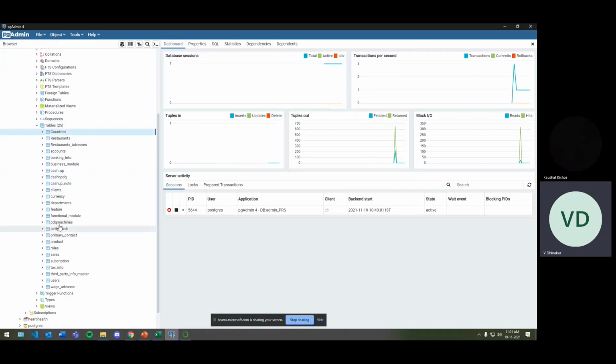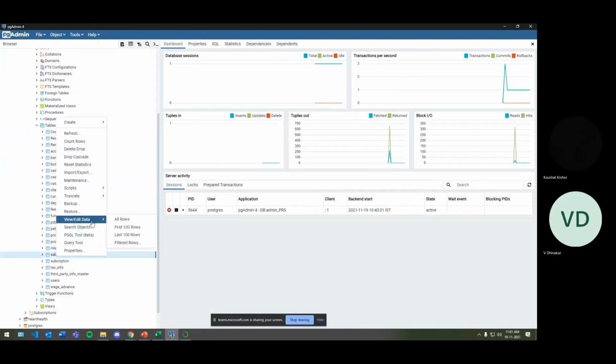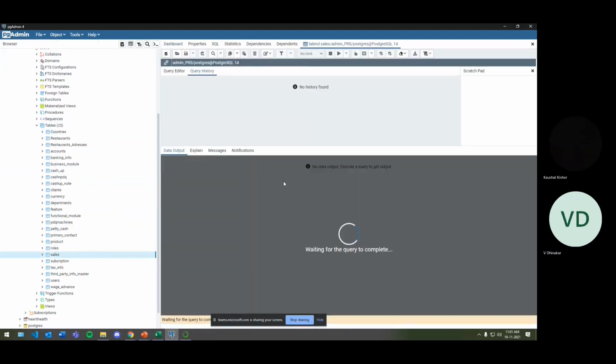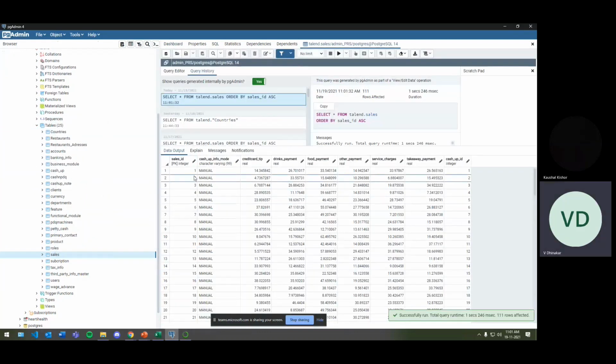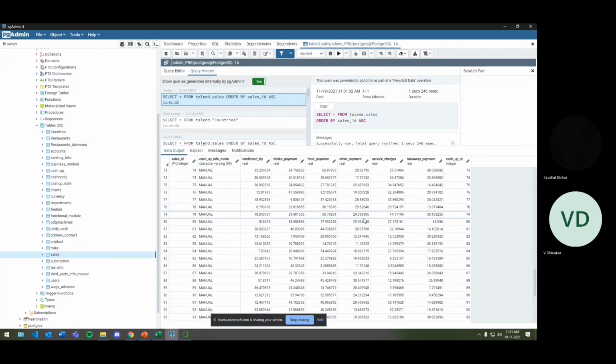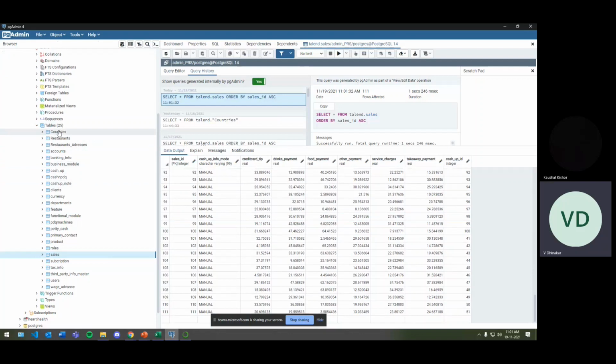If I open any one of the tables, for example the sales table, we can see all the values inserted successfully using Talend. So we can see all the 25 tables which are given in the Excel sheet are successfully inserted into the database. So this is our 100% data migration that we have done using Talend data integration software.